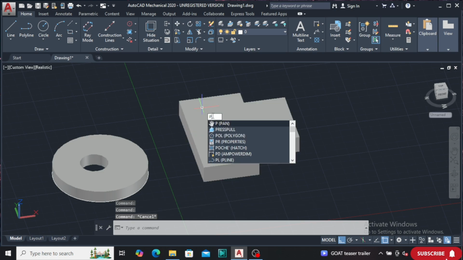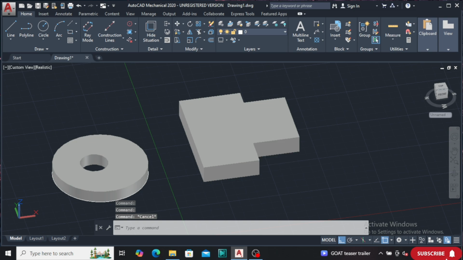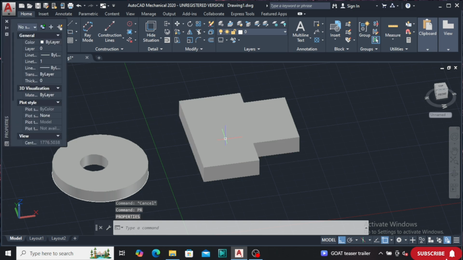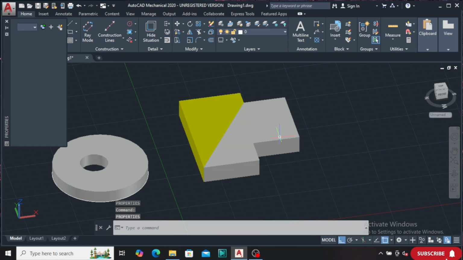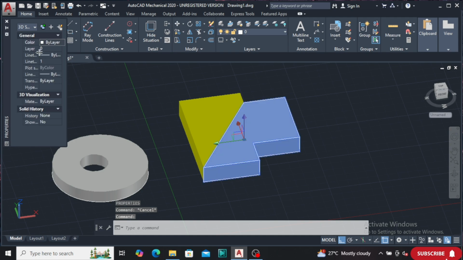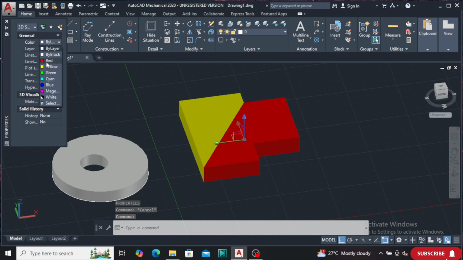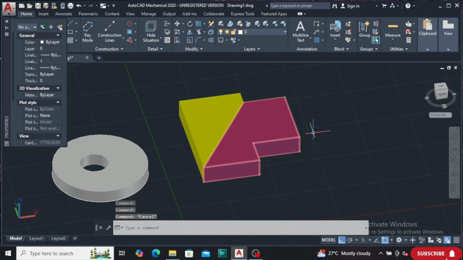So for better visualization, press properties, PR. Here you can give the color. You can see right now we have two parts. Okay, so this is the way to use subtract and slice.